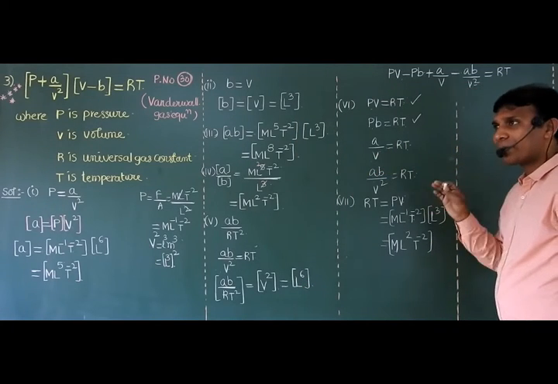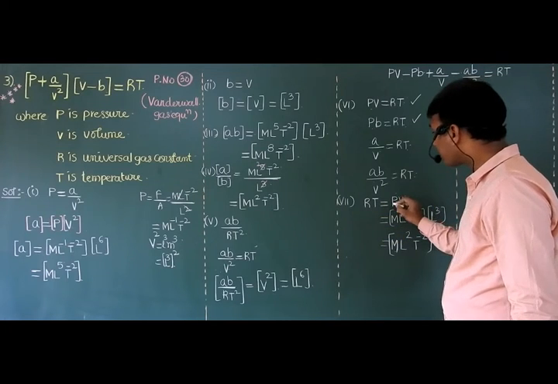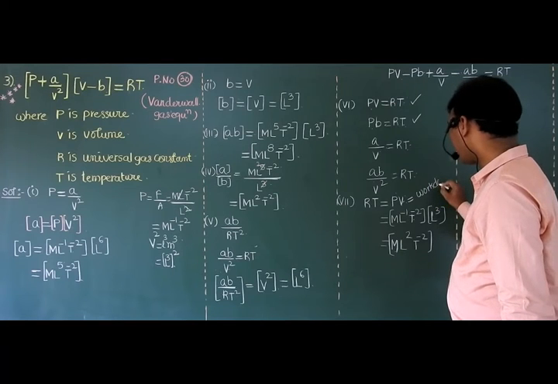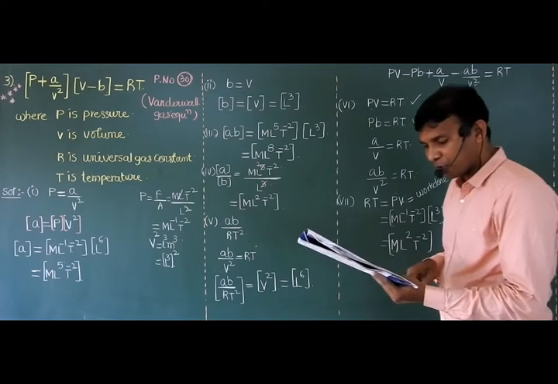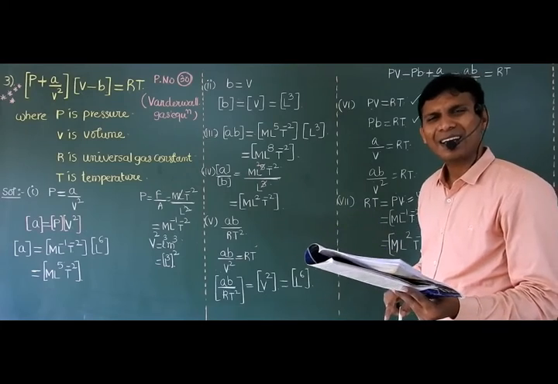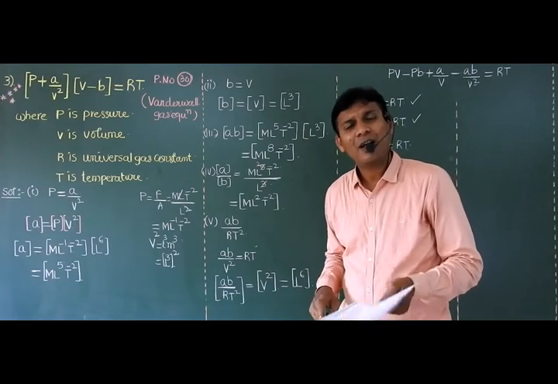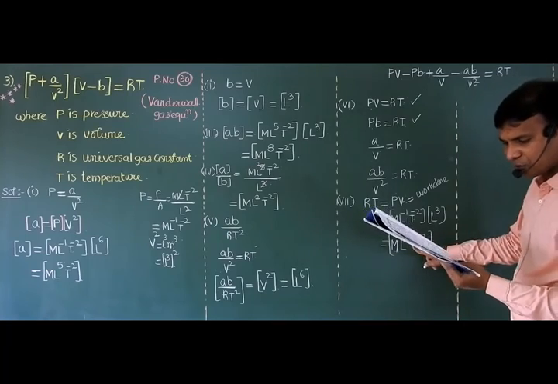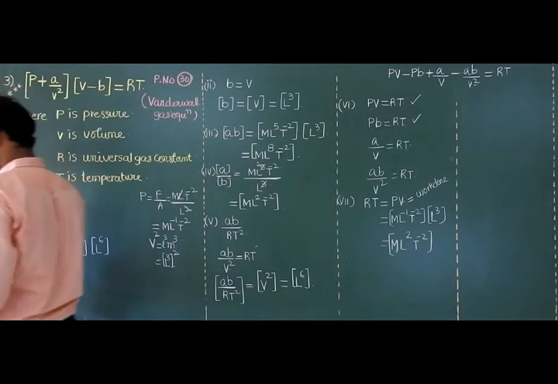Otherwise, after completion of thermodynamics, you will easily remember the product of pressure and volume. Product of pressure and volume is always equal to work done. So, among 4 options, which option is correct? A. Sir, here work done is not given, sir. Energy, the amount of work done is nothing but energy only. Dimensional formula of energy and dimensional formula of work, both are the same. So, for the 16th question, the correct option is A. So, all 7 questions are completed.